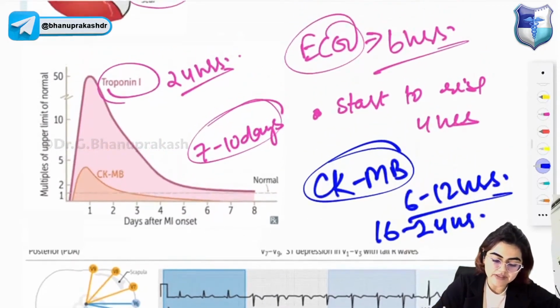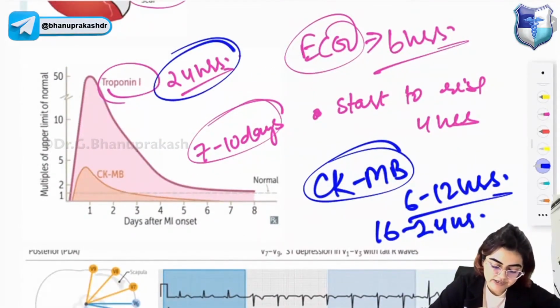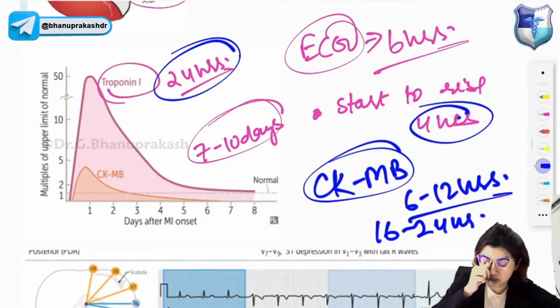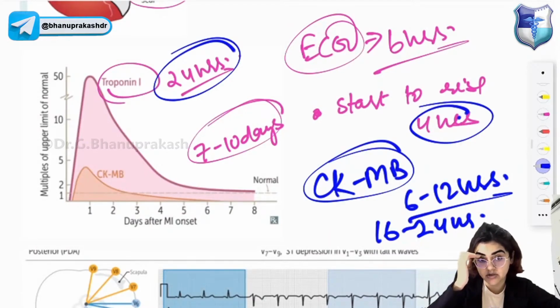So troponin will start to rise at 4 hours and will peak at 24 hours. CKMB will start to rise at 6 to 12 hours and peak at 16 to 24 hours. And CKMB is also useful to diagnose reinfarction because levels will return to normal after 48 hours. If you are getting high levels of CKMB, that will suggest reinfarction.